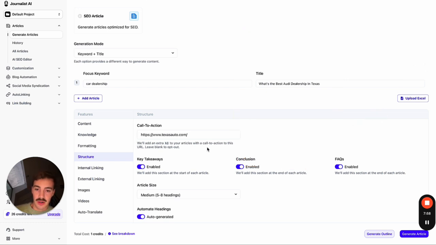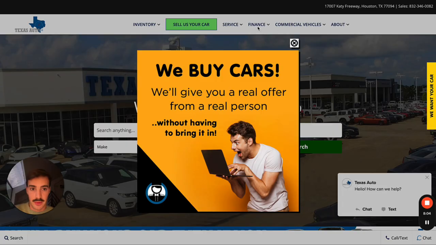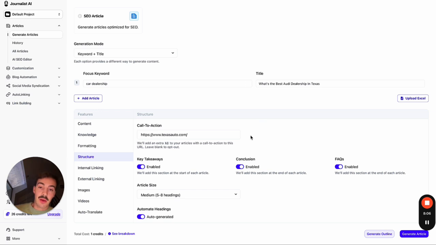So you add a link here, whether that's a product page or a service page, it doesn't really matter. Ideally it would be, for example, the contacts page. And the AI will craft a custom section, taking into account the whole context of the article, and craft a great tailored section at the end with a call to action to your business in a way that makes sense according to the whole context of the article. Super powerful. You can change the article size if you'd like, just leave it at medium for now.